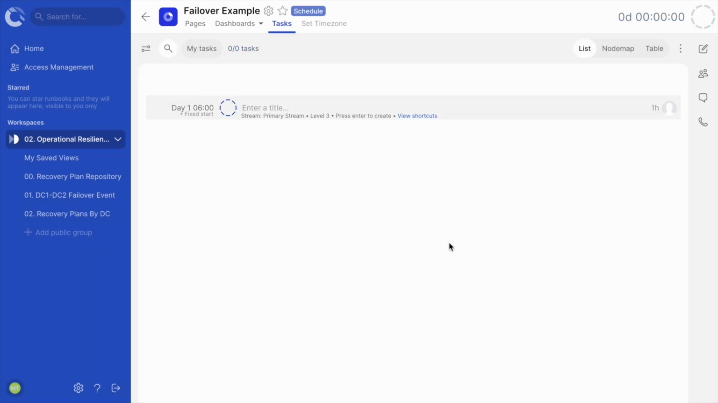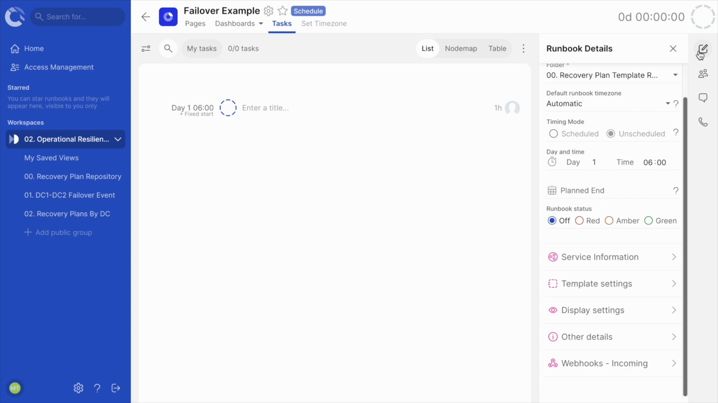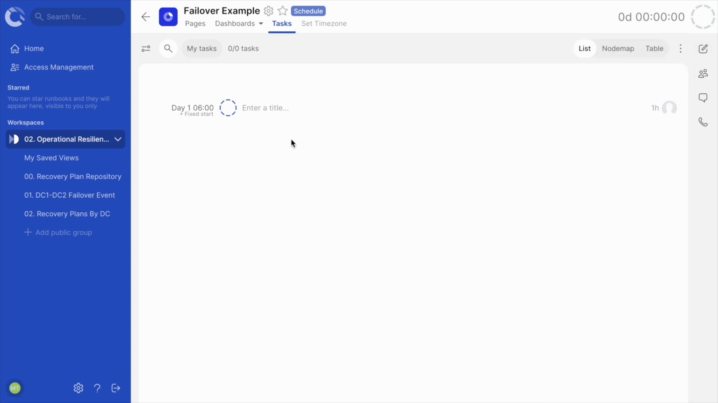This is the runbook task list view. At the top of the screen, we have the runbook name and the settings menu. On the right, we have the runbook details panel where the runbook's parameters can be changed. Note, the runbook I'm going to create is purely for demonstration purposes. For more information on how to structure your own runbook, please speak to your customer success manager and check out the Help Center. In the middle, we have our blank editing area where we can begin adding tasks.